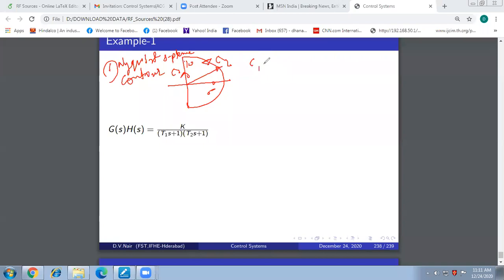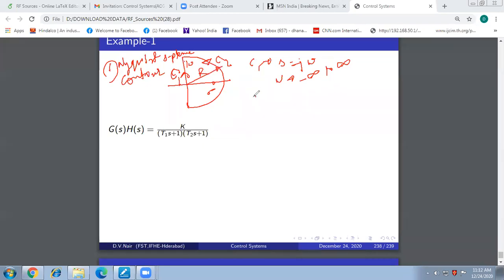So for C1, how is the mapping? This is C1, right? From minus infinity to plus infinity. For C1, you put S equal to j omega. It is imaginary, right? Always. For C1, omega varies from minus infinity to plus infinity, because this is of infinite radius.